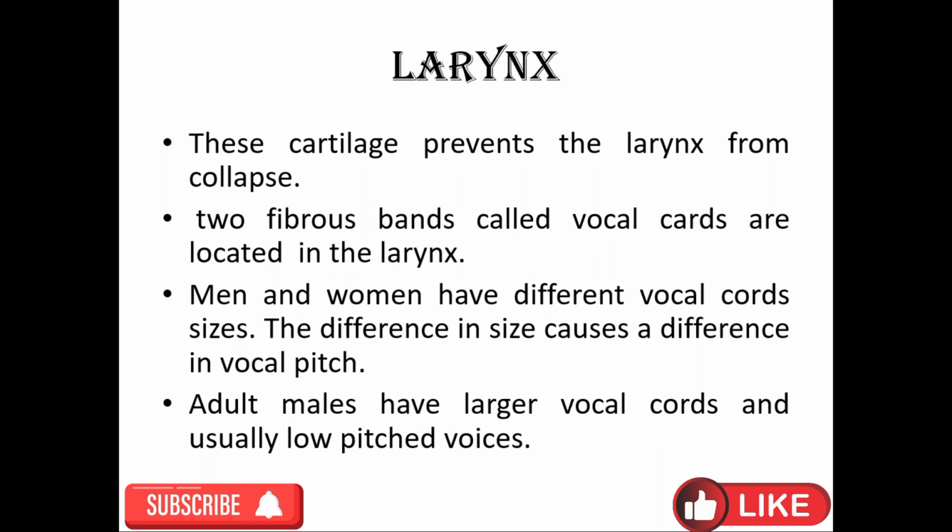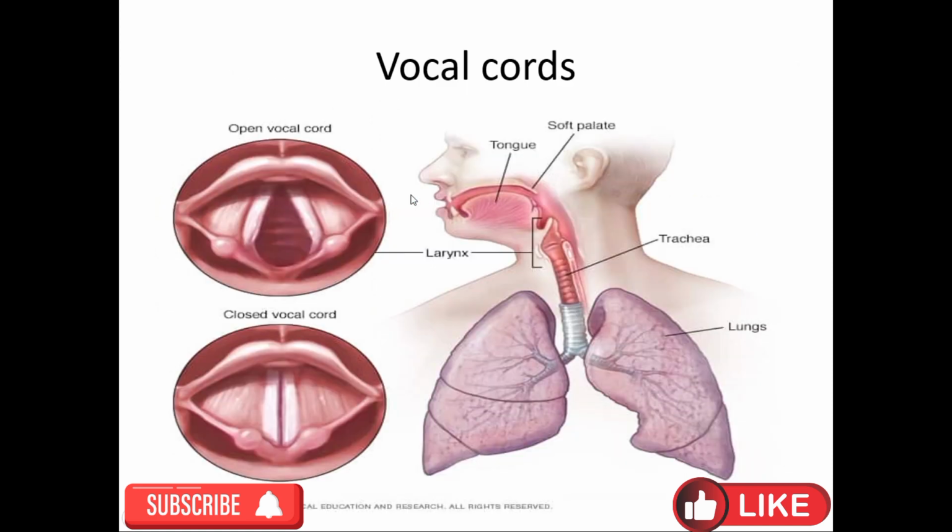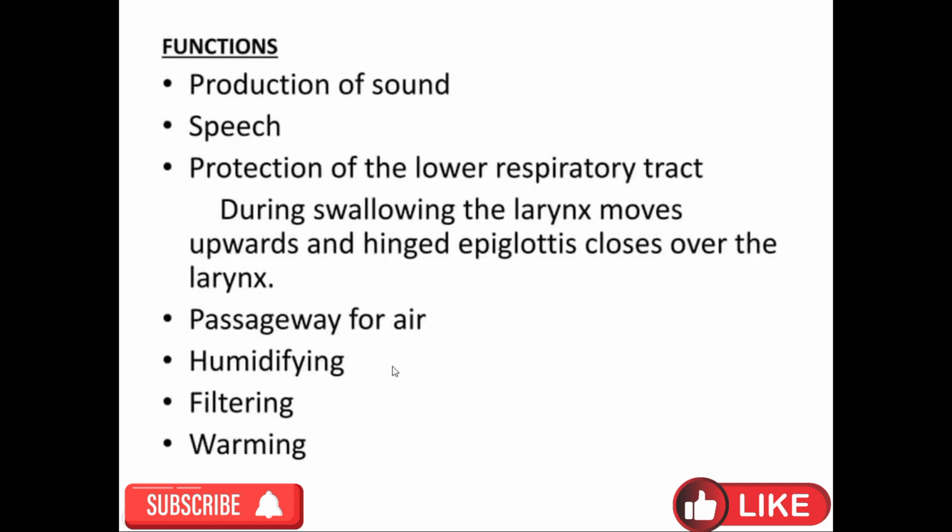Adult males have larger vocal cords and usually a low-pitched sound. These are various types of cartilage present in the larynx portion. These are the vocal cords. These vocal cords are open, and when the vocal cords are closed, it looks like this. Function: it produces sound. That's why it is known as the sound box or voice box.